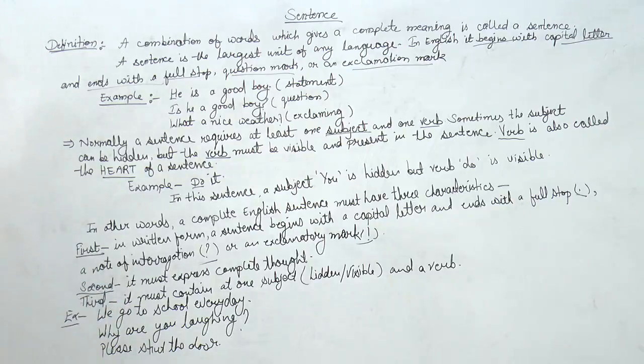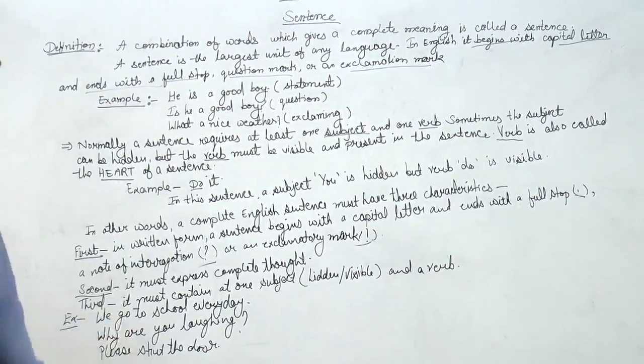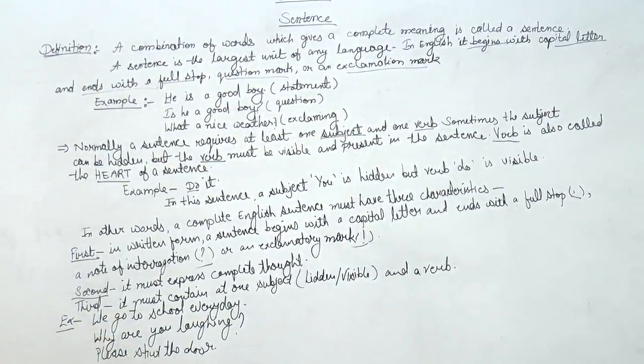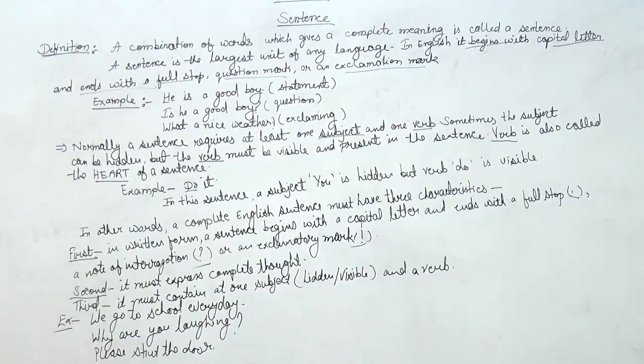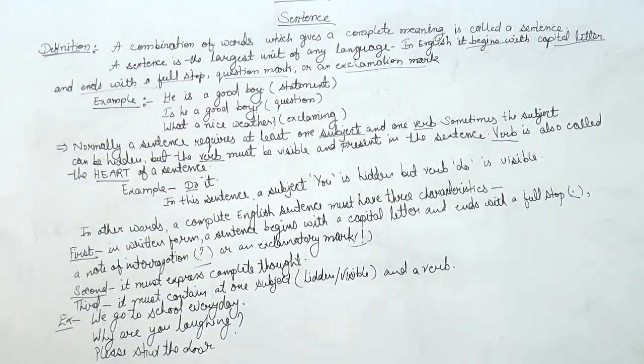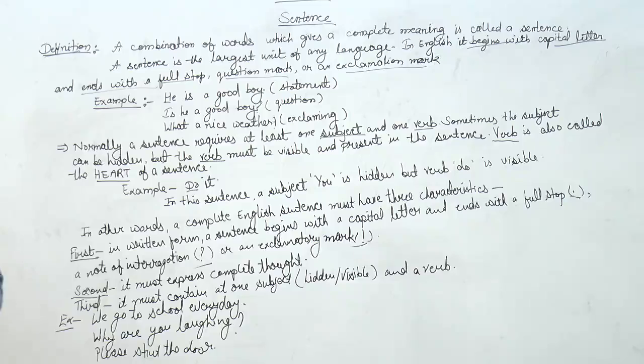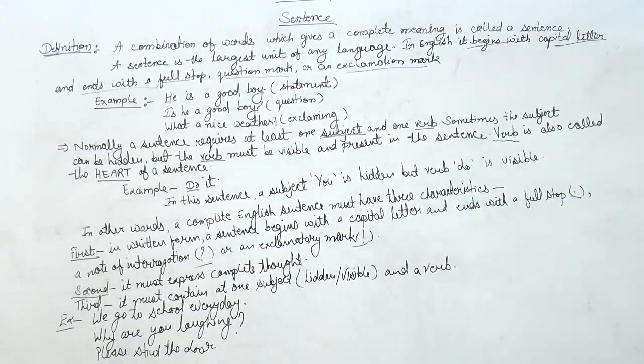Second characteristic of the sentence is, it must express a complete thought. If the group of words is not giving us a complete sense or complete meaning, then we cannot say that it is a sentence.